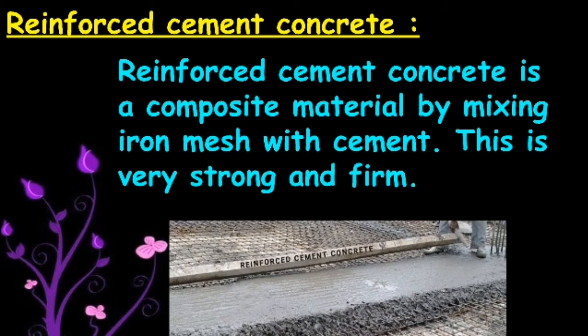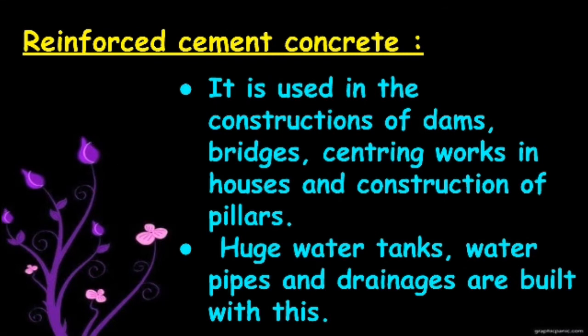It is used in the constructions of dams, bridges, centering works in houses and the construction of pillars. Next, huge water tanks, water pipes and drainages are built with this.